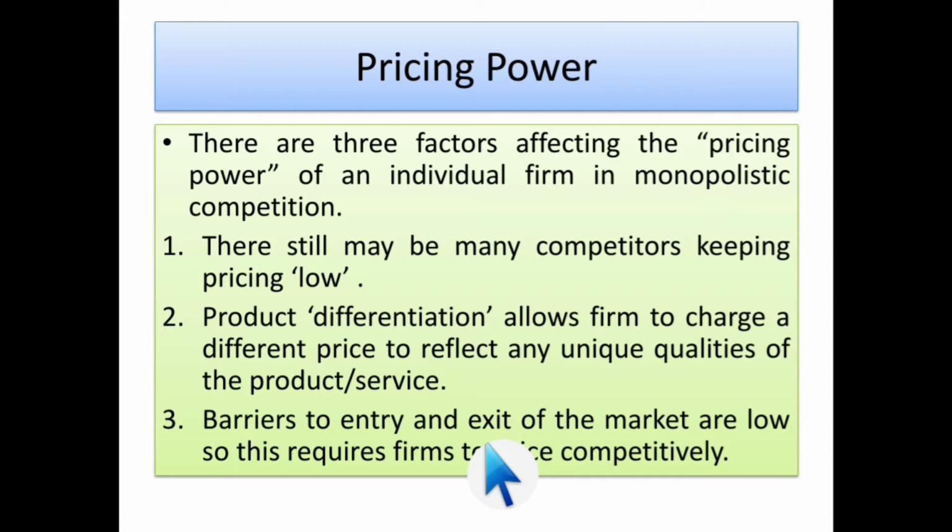Okay. Next, the last one is that barriers to entry and exit of the market are low. So this requires firms to price competitively. What happens? There are some barriers, but they are very low. That means competition always lies in this market. So you have to be very strict and very conscious about fixing the price competitively. So these are the three things you have to keep in mind when fixing the price.